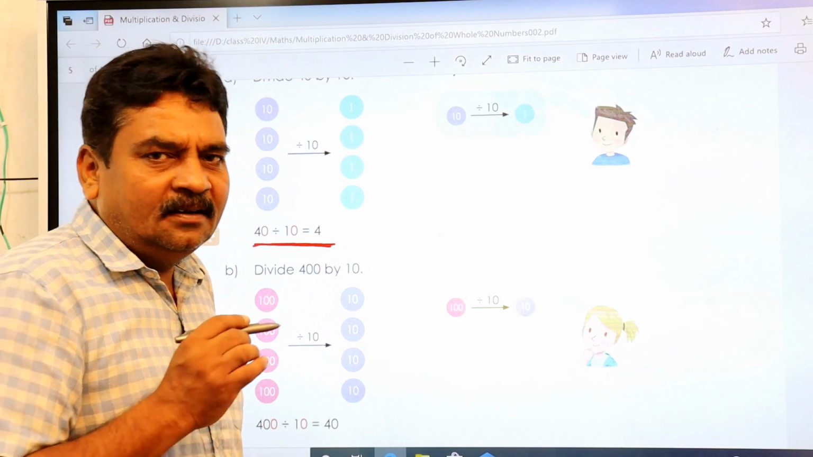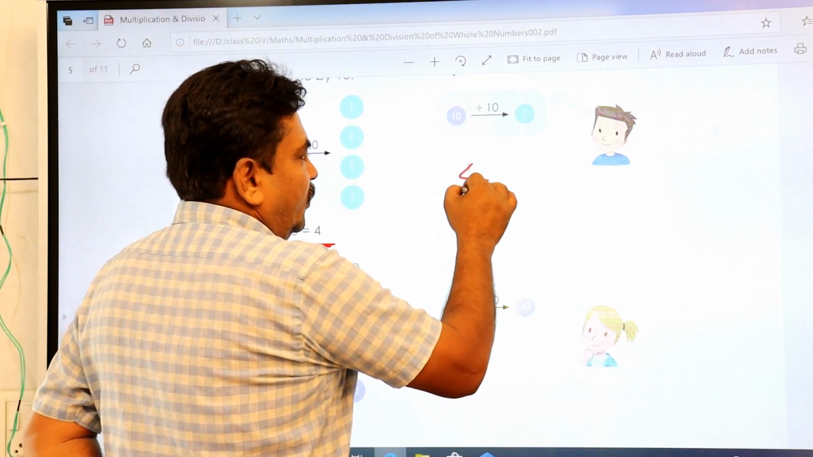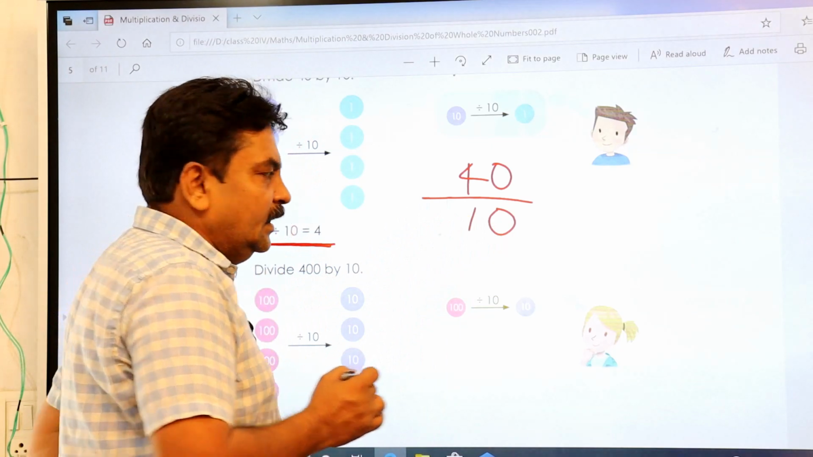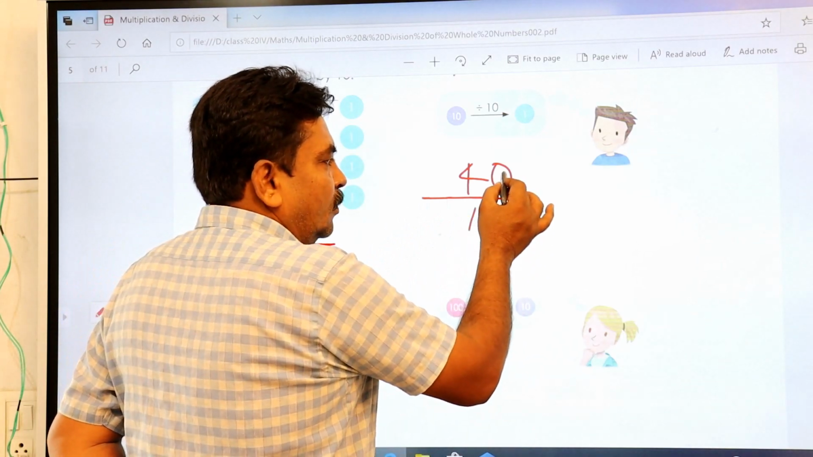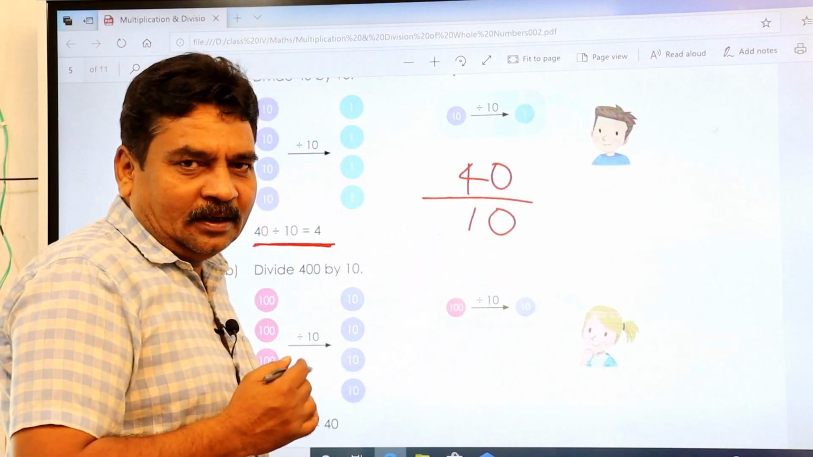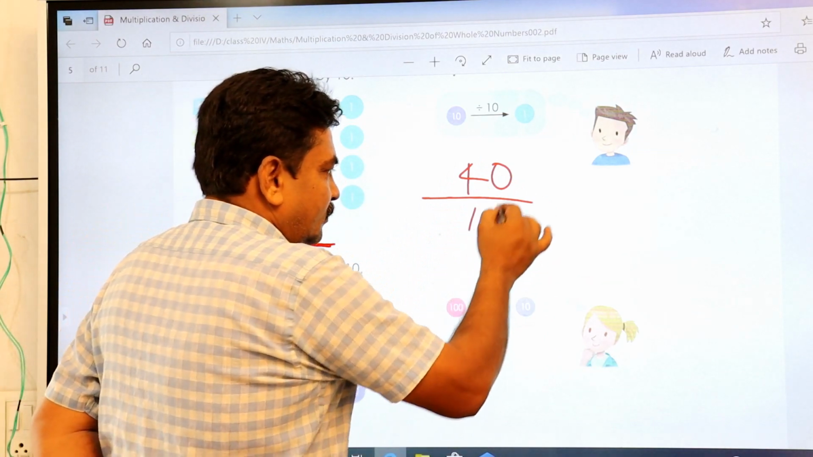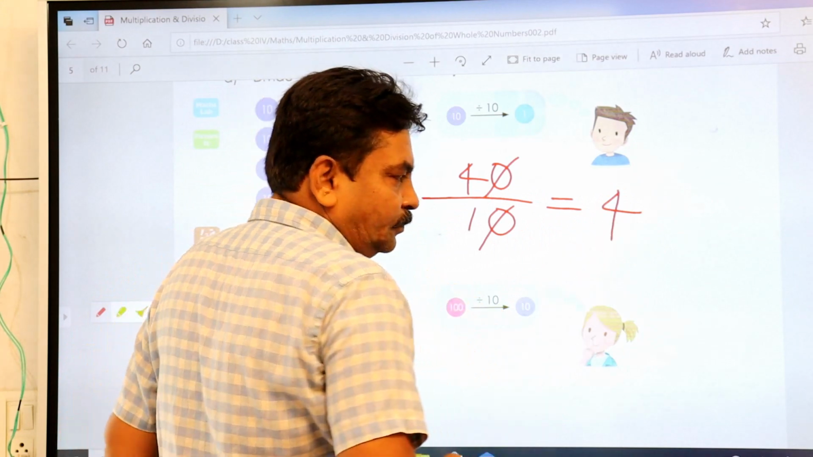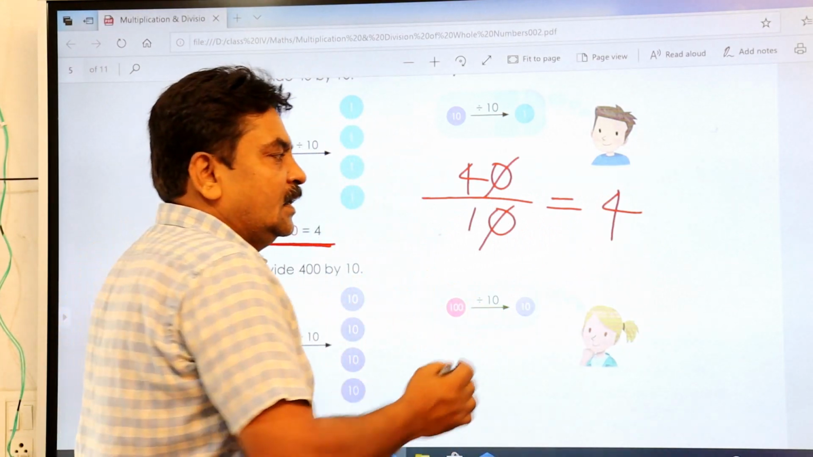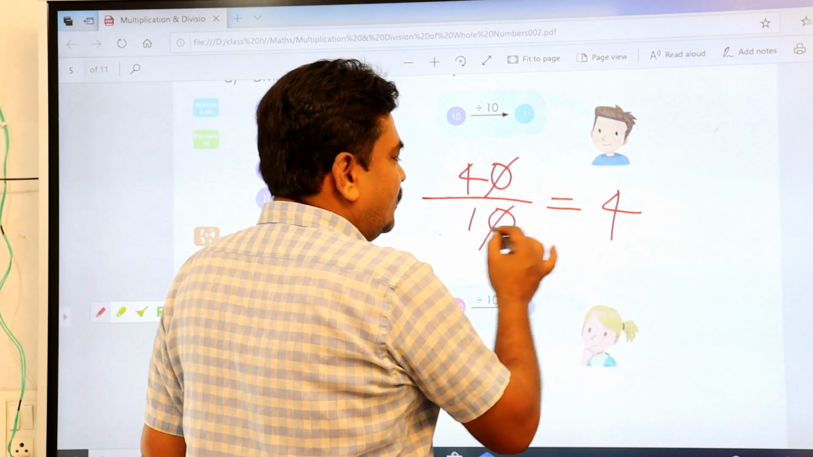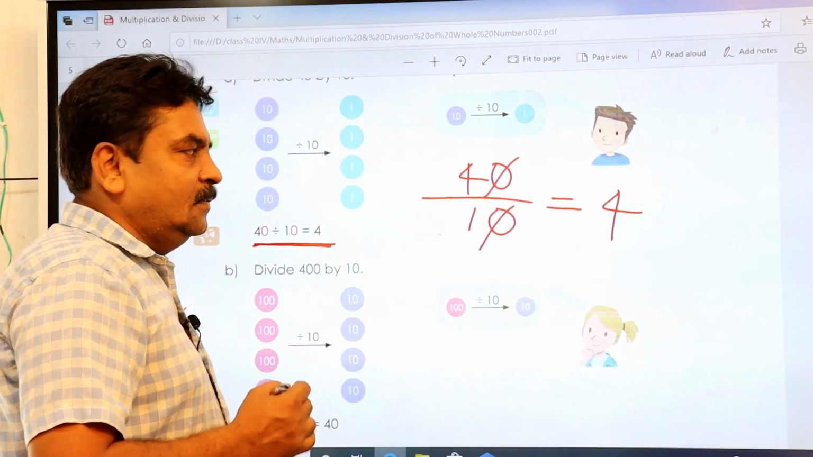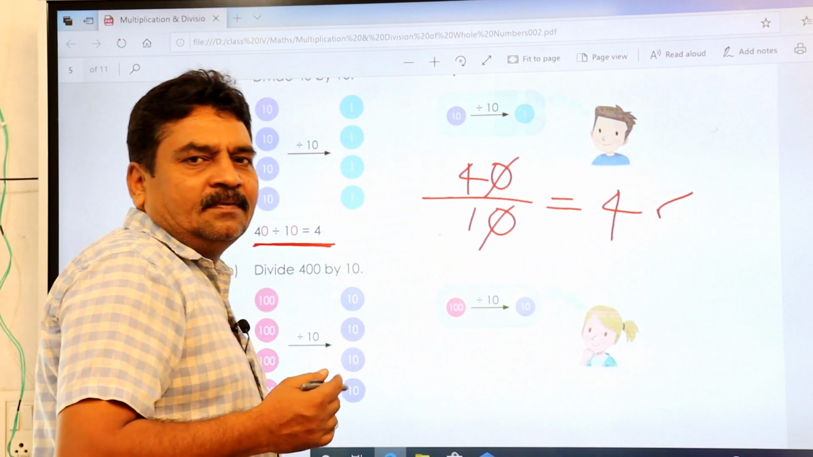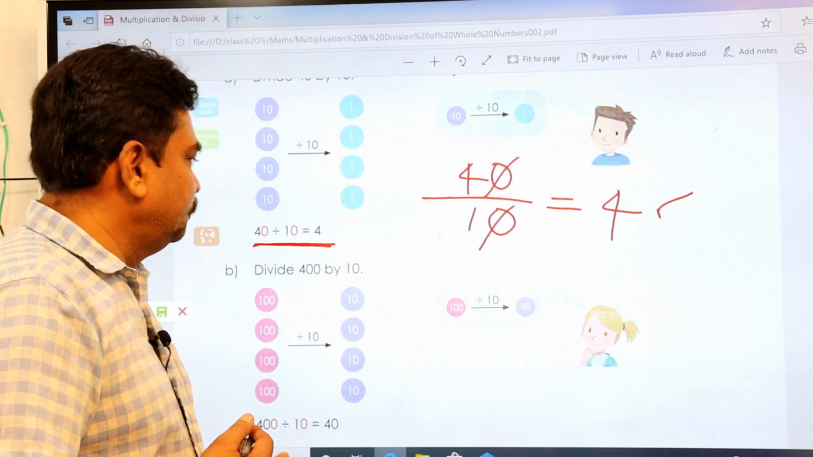Example: 40 divided by 10. Write down 40 divided by 10. Here there is a 0 in the denominator and a 0 in the numerator. You just cancel this. 4 by 1 is always equal to 4, because when there is nothing in the denominator, you always imagine it as 1. That's why 4 by 1 is equal to 4 itself. So in this way you are going to do it.